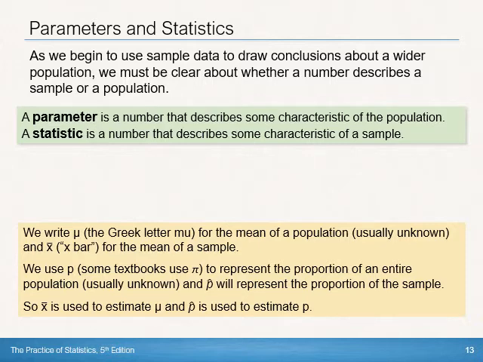All right, we traditionally use Greek letters to denote a population. So mu, which looks like a U with a little tail on the left side, is pronounced mu, and that is the mean of the population. And usually we don't know that. If we knew for sure how long the batteries lasted, then we wouldn't be taking a sample to try to estimate it.